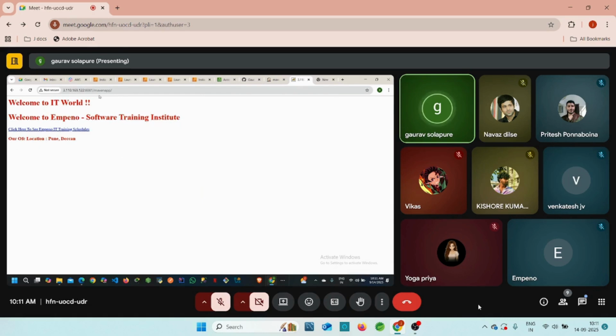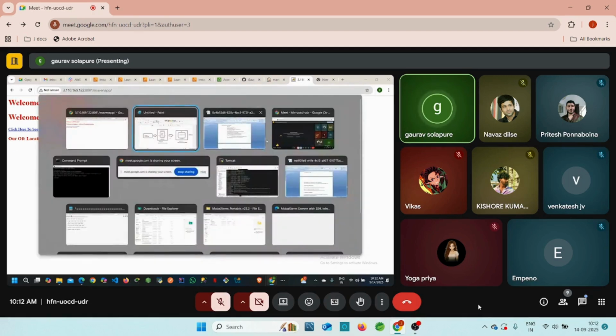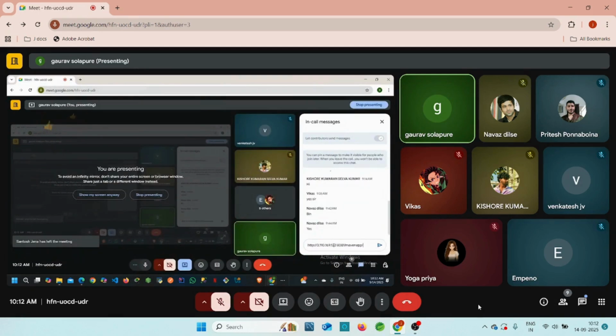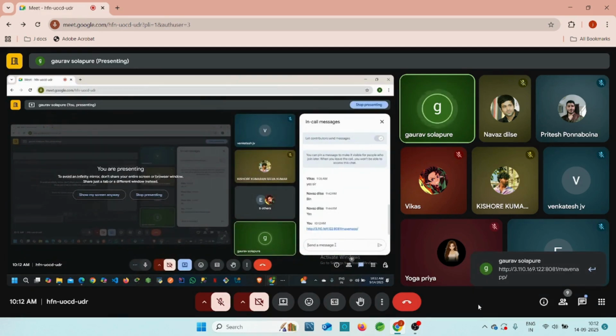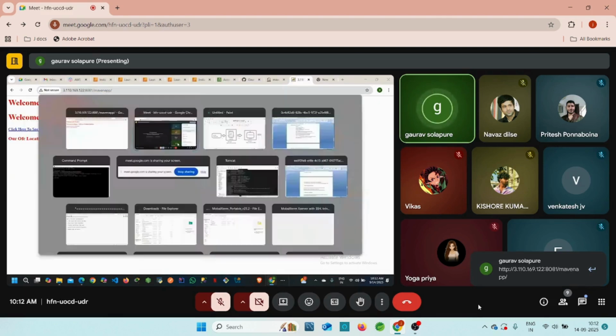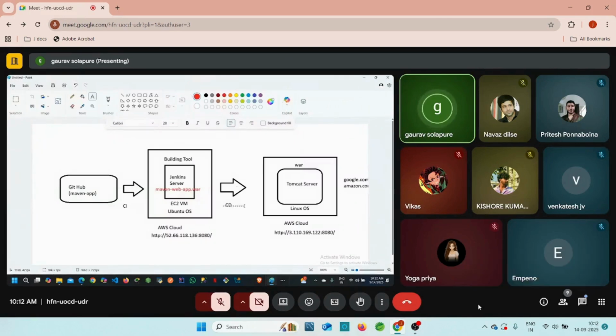Welcome to the IT world. Welcome to the Inferno. You can check this website and easily access our application because this is our deployment part, guys. You can try to access it from your browser and you will get this message, right? And this is nothing but our CD part. It means continuous delivery and deployment. I'll show you how it is continuously integrated and delivered as well.